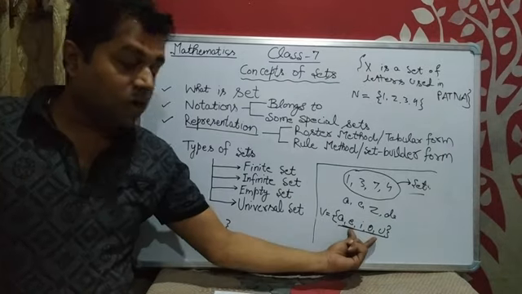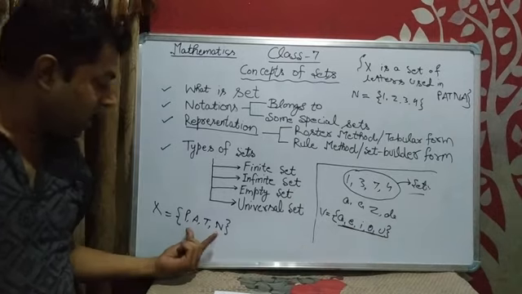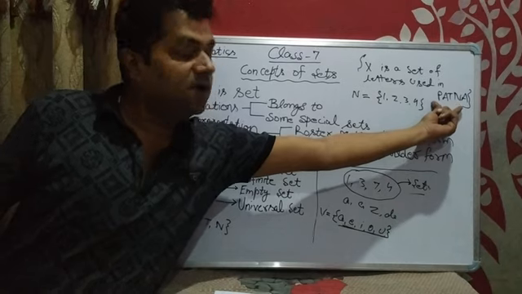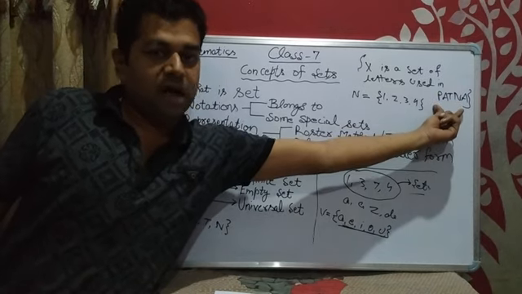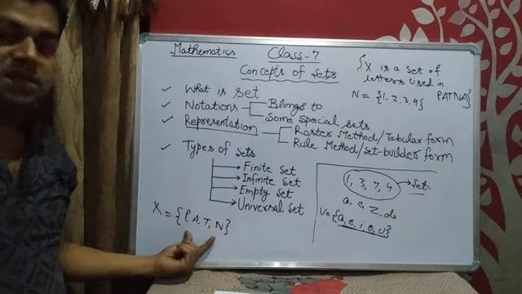Here we were saying that usually the elements should be in small letters. But here we are considering the elements as capital letters, because the elements have been given in this word Patna. The elements are given in capital letters, so therefore we will consider them as capital letters.